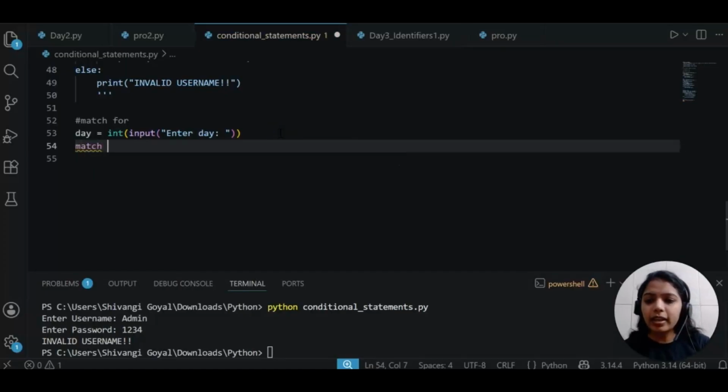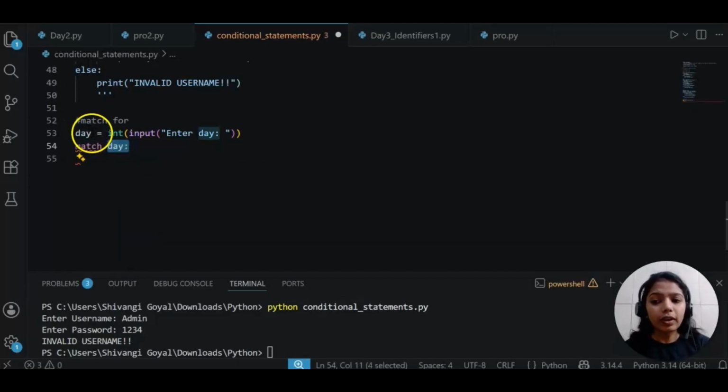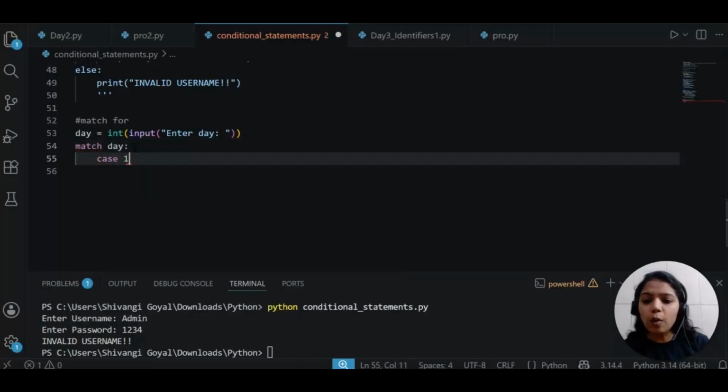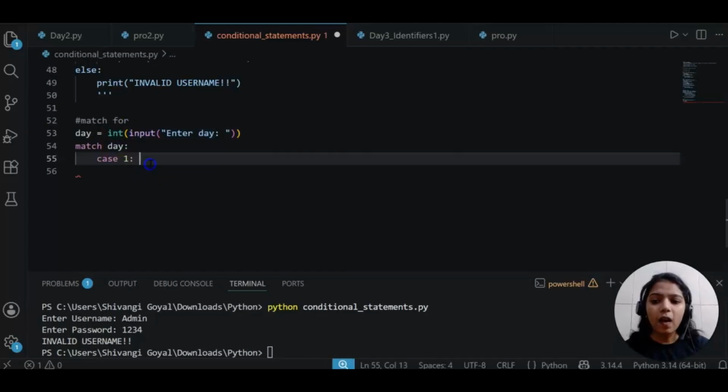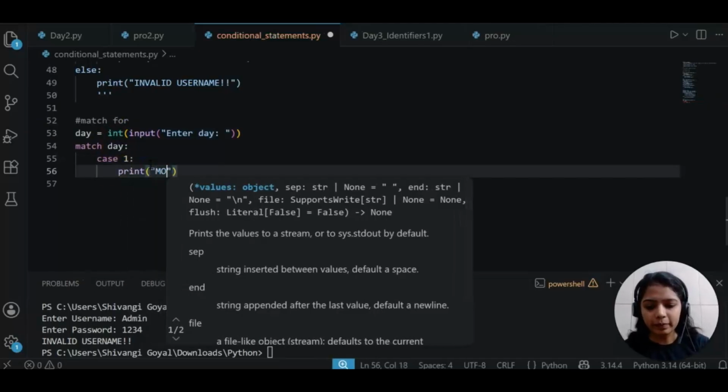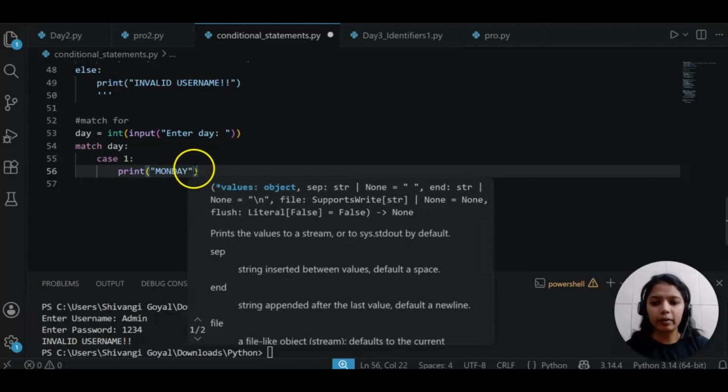Then there is a keyword called match. In other programming languages it is switch. In Python it is match, and it was introduced in Python just a short time ago. Match, here you will give that variable name which you took above, so that we are going to match the data available in this variable with the cases. Match is the combination of multiple cases. If user says 1, day 1, I want to print here, let's say Monday.